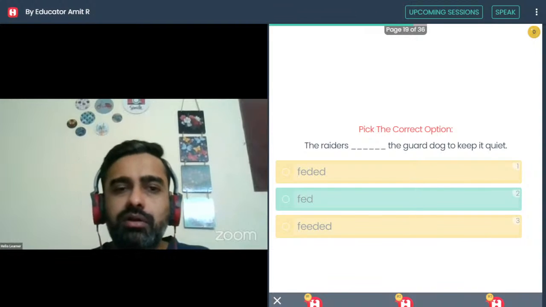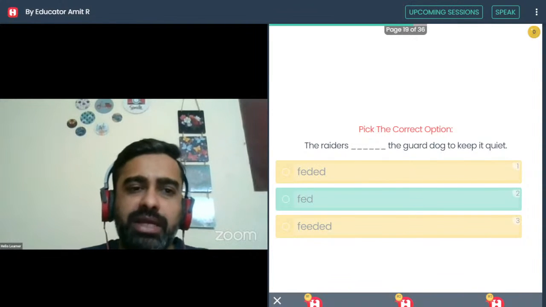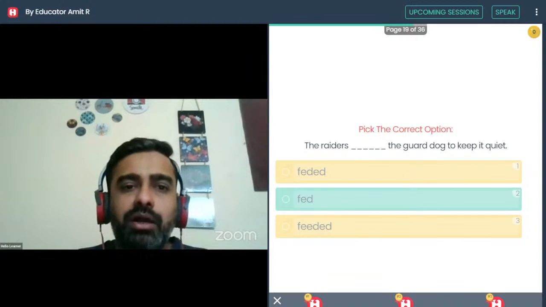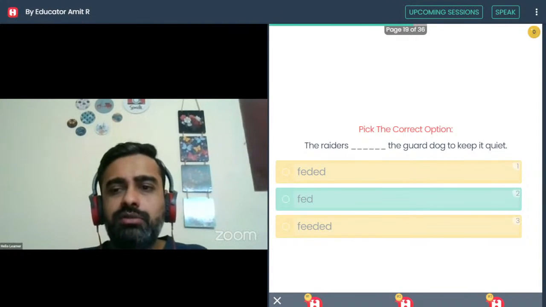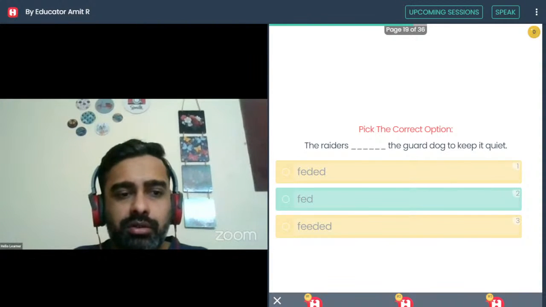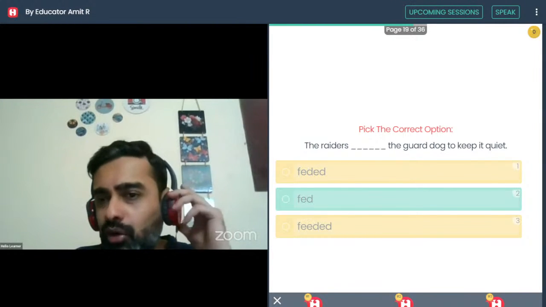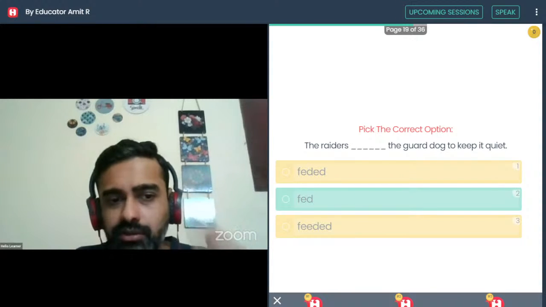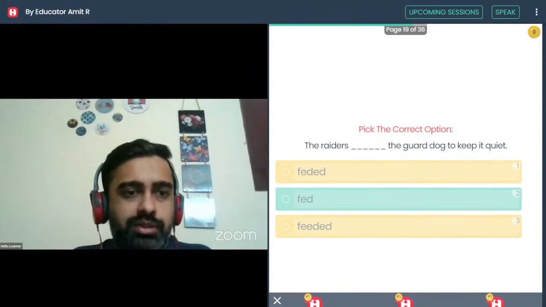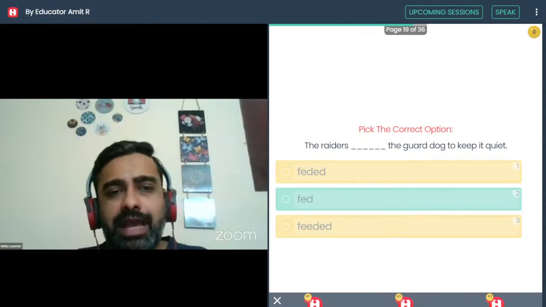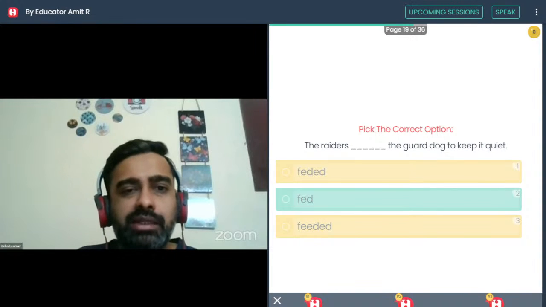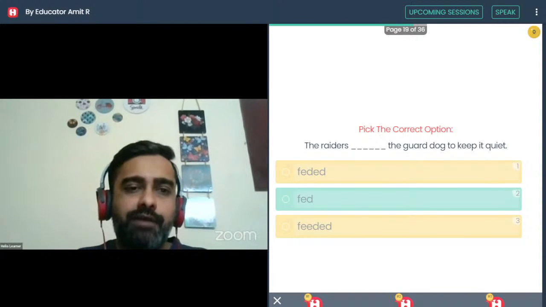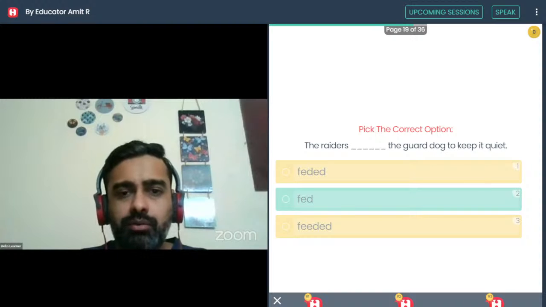The guard dog here is the dog who guards a particular place, like in India, bigger houses, bungalows, etc. They have to have a dog. It's very important, otherwise burglary is very common. One of the most common crimes committed in India is burglaries, right? So this is the meaning here. The meaning is कि attack करने से पहले या चोरी करने से पहले जो कुत्ता है उसे खिला दिया ताकि वो शांत रहे. So the raiders fed the guard dog to keep it quiet. Okay, good.